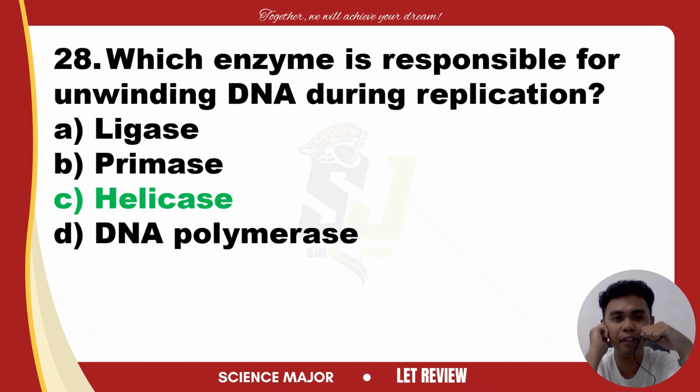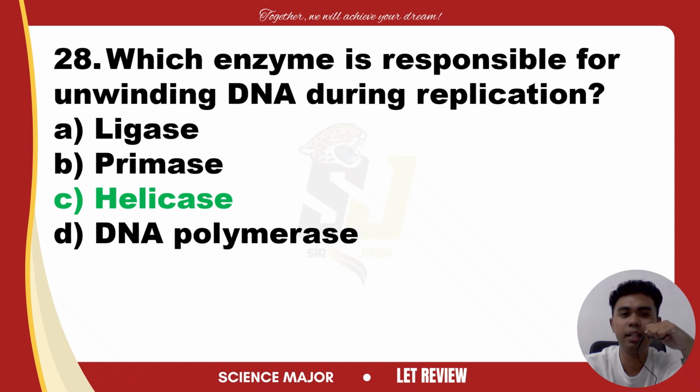So we have here the different enzymes for DNA replication. Helicase is an enzyme responsible for unwinding the DNA double helix during DNA replication. It is the one that unwinds.